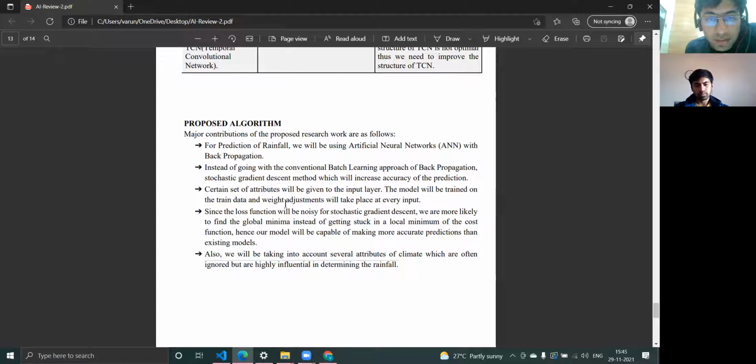Since the oscillations in the cost function will be more, we have more chances of achieving the global minima, hence increasing the accuracy. We'll also be taking into account several important factors which highly influence the rainfall but have not been considered in the previous models.